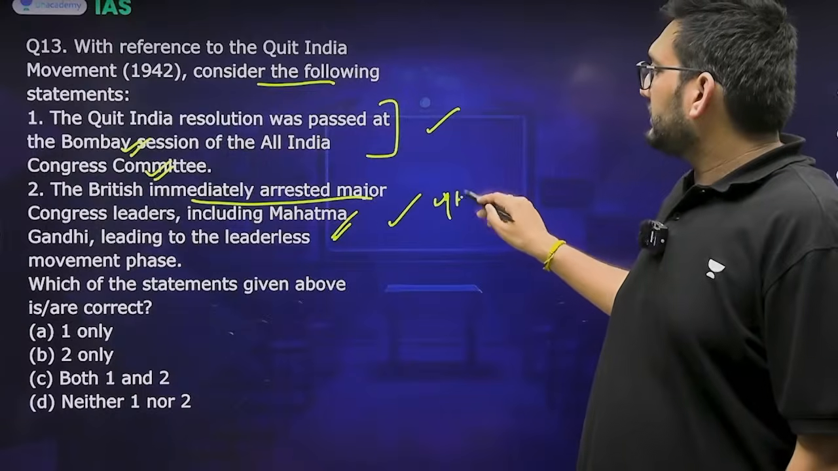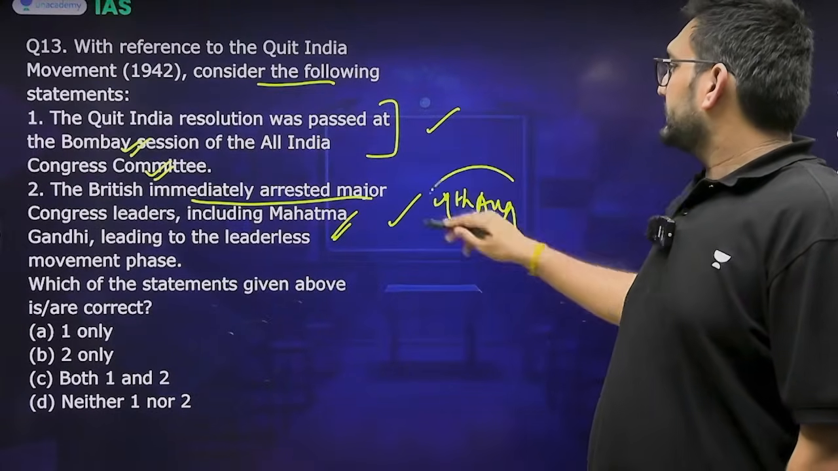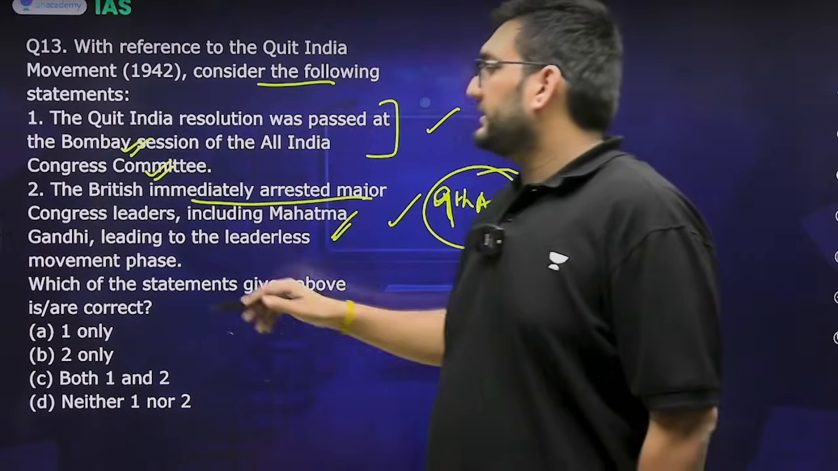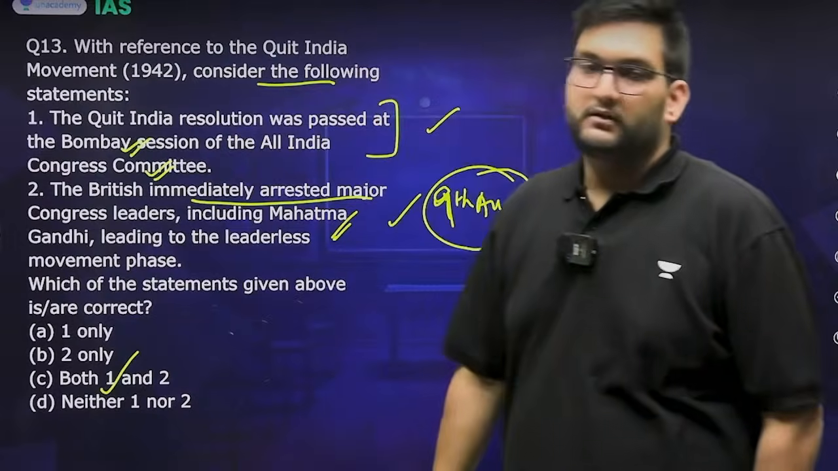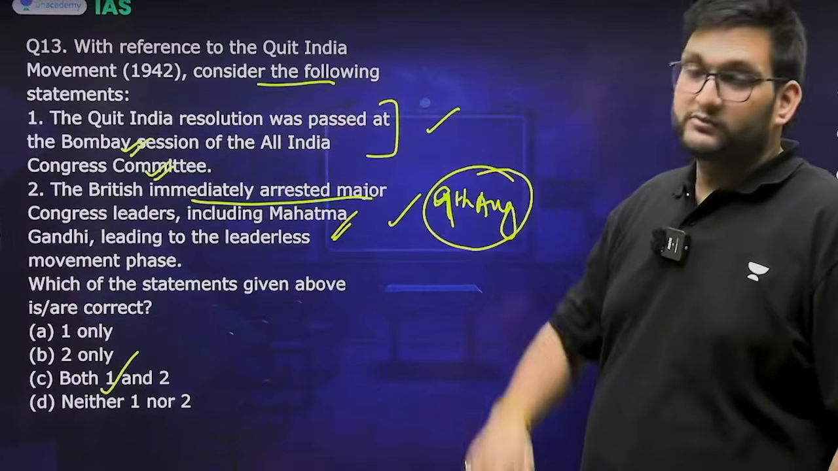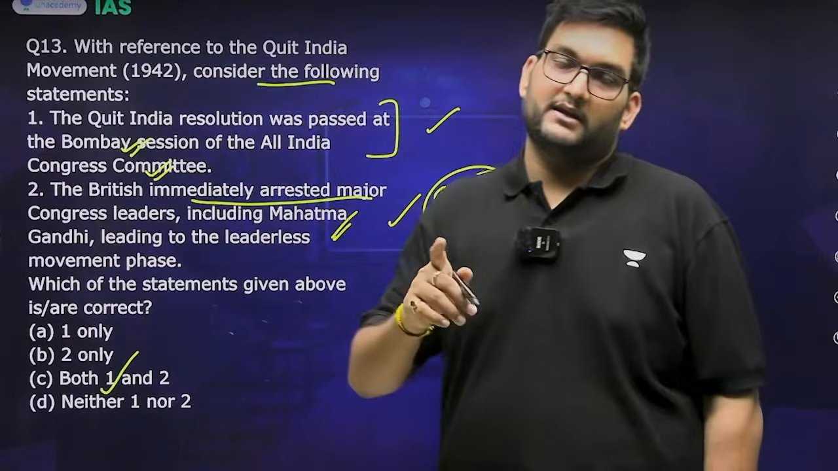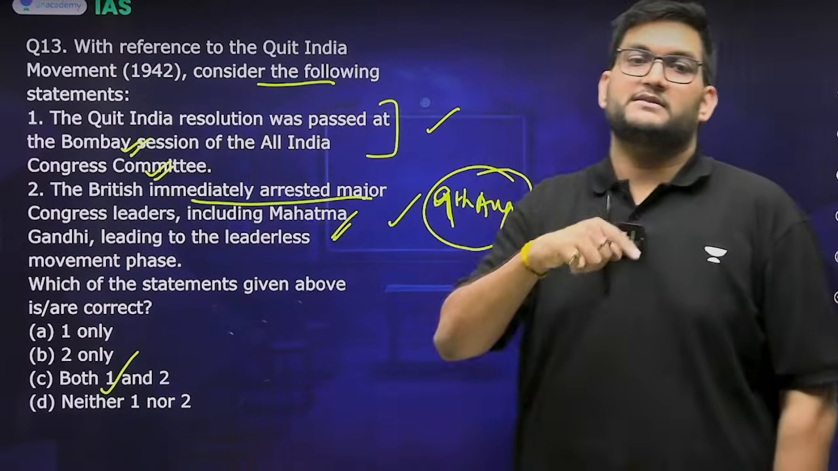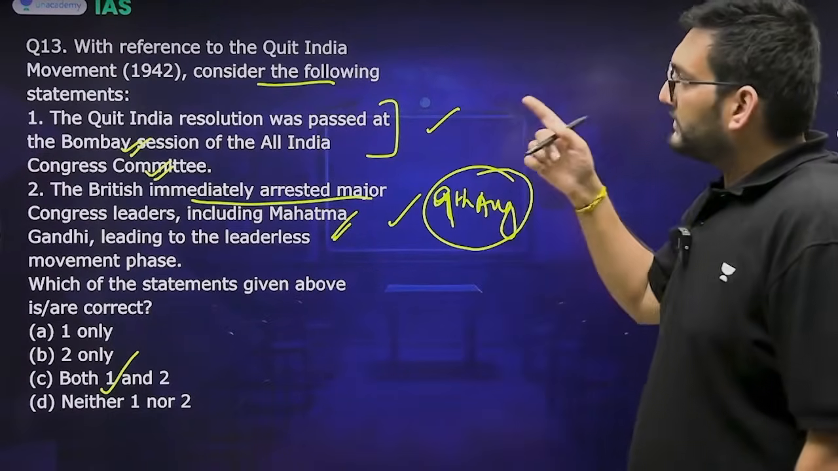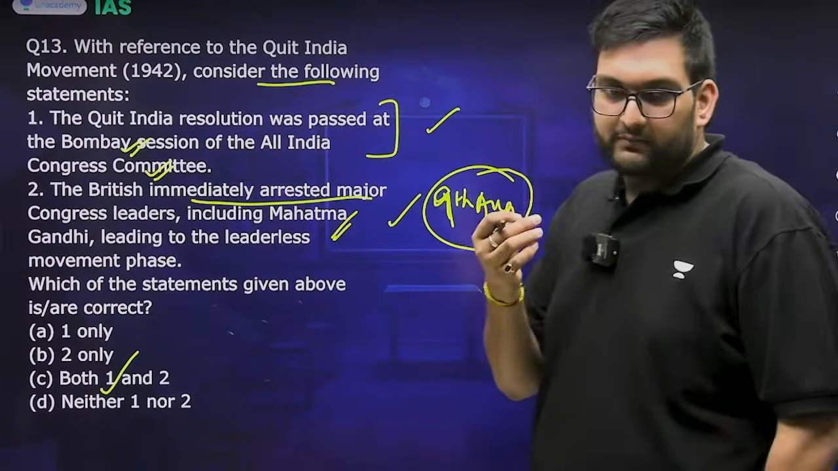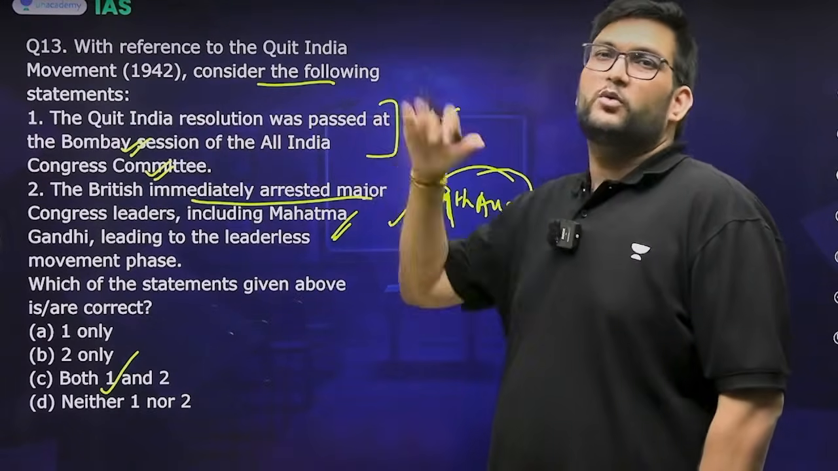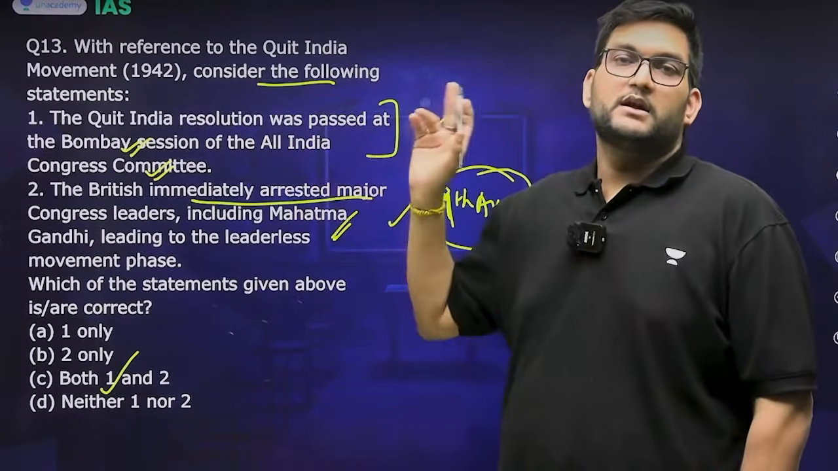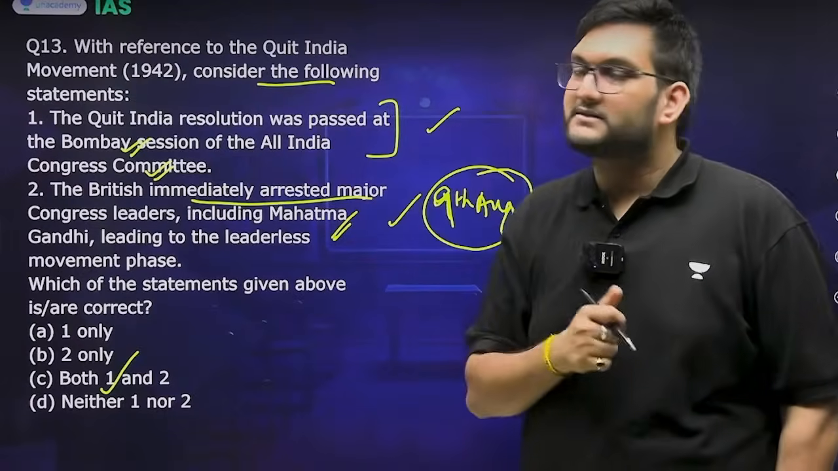And on 9th August, everybody got arrested by Linlithgow as a preemptive attempt. Therefore, both statements 1 and 2 are correct. This seems to be incorrect, but it's actually technically correct, because rather than writing Gowalia Tank, they just wrote the concept of the AICC Bombay session. It is not a simple statement to understand. Out of the whole set, this is the only tricky question, with one statement, in an interesting set.